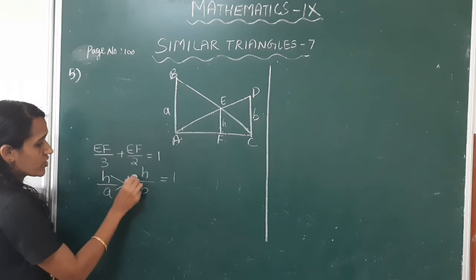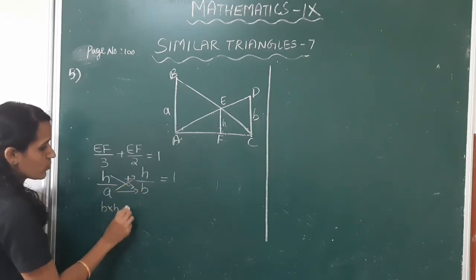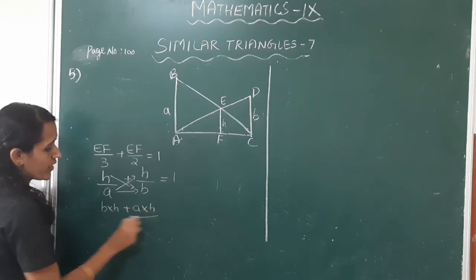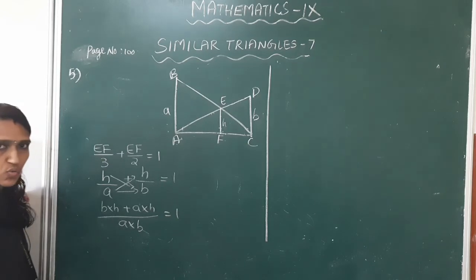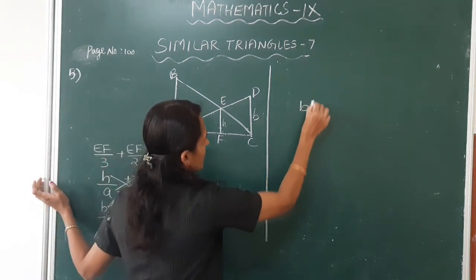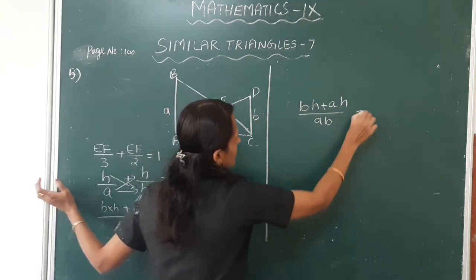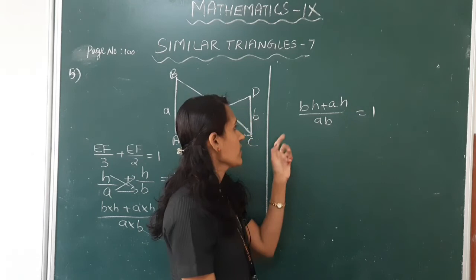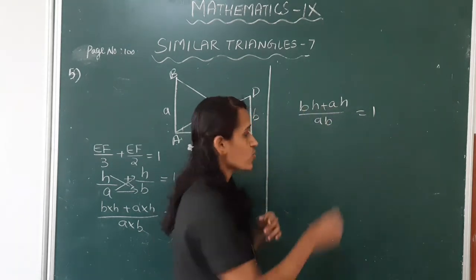Cross multiplication. B into H plus A into H by A into B is equal to 1. This is equal to BH plus AH by AB is equal to 1. H is the common term, so we have to take it outside.